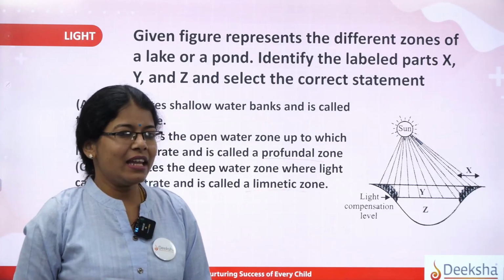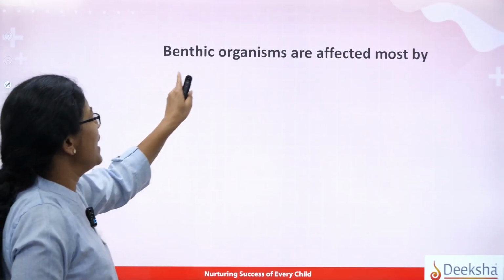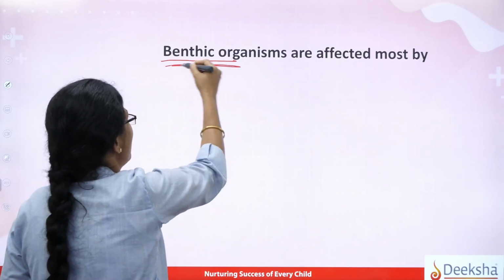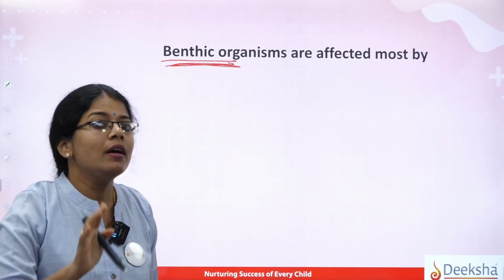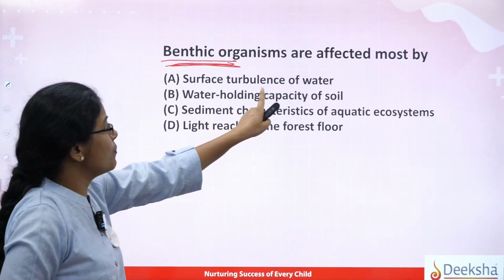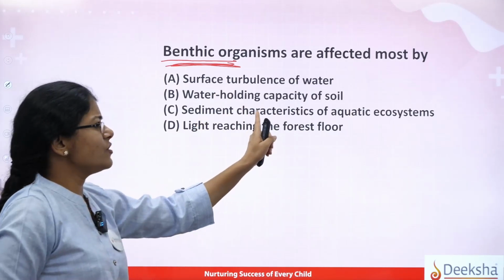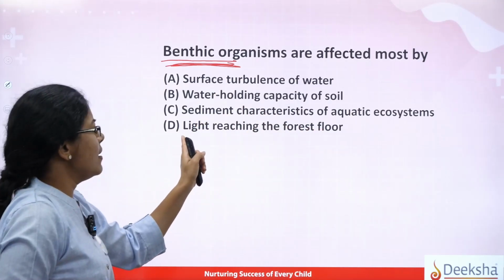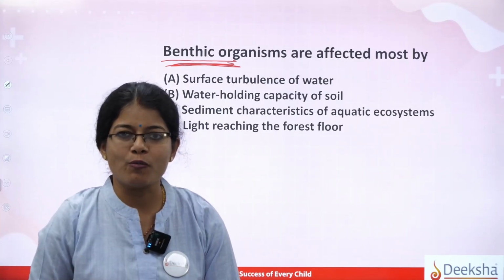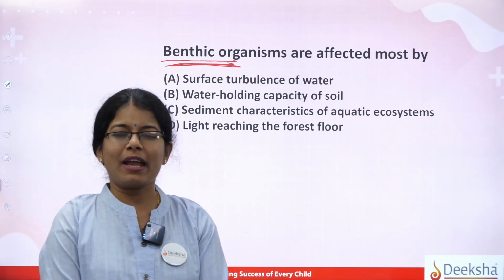And here I give you one homework, and it is a very simple question. Try this. Benthic organisms are affected most by, benthic means which region? The deepest region, right? Yes students. So the options are surface turbulence of water, water holding capacity of soil, sediment characteristics of aquatic ecosystems, and light reaching the forest floor. I give you the question for homework. You should give me the answer after some time. Okay students, I give a small break for you all here.